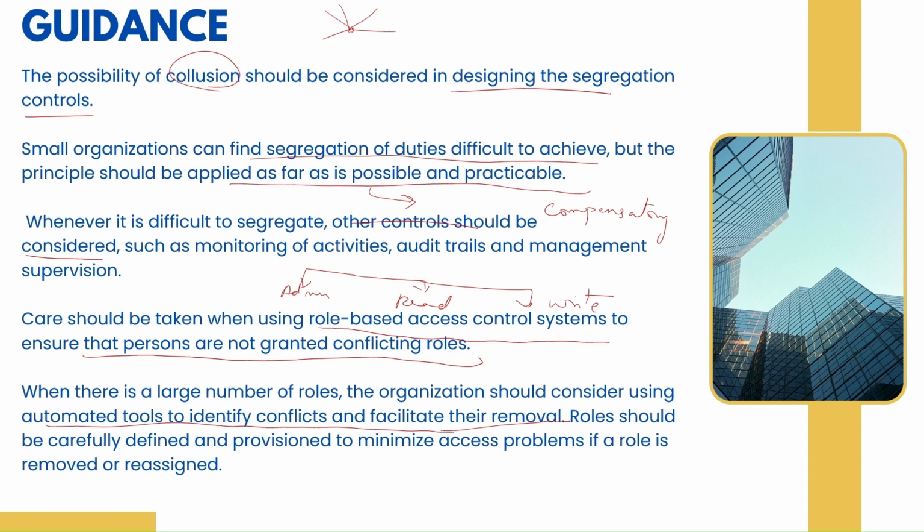For a very big organization, it is always better to use automated tools to check that there are no conflicting roles. Roles should be carefully defined and provisioned to minimize access problems if a role is removed or assigned. So be very careful in defining the roles and then granting them to minimize any access-related problems.